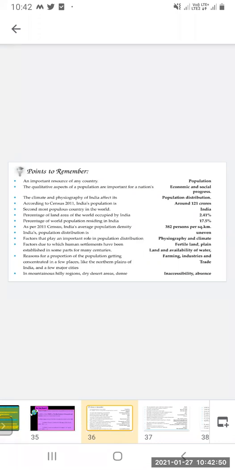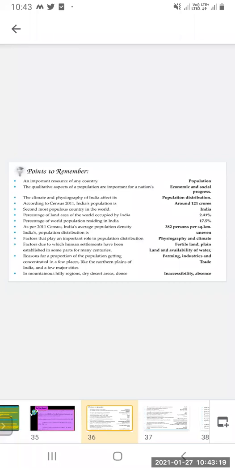Affects the population and population distribution. According to Census 2011, India's population is around 121 crores. The second most populous country in the world is India. The percentage of land area of the world occupied by India is 2.41, and the percentage of world population residing in India is 17.5.